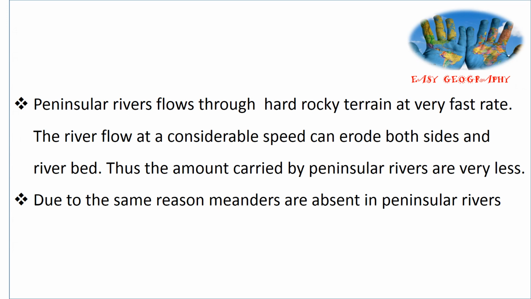The peninsular rivers flow at a very fast rate. If a river flows at a considerable speed, then only it can erode the sides and riverbed. As the peninsular rivers flow very fast, they are not able to carry the sediments and not able to erode the sides and also the riverbed. Thus, the amount of sediments is also very less. Due to the same reason, meanders are absent in the peninsular rivers. The formation of meanders needs more sediments.